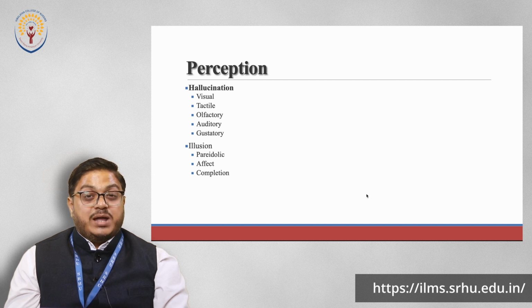So these are the two types of perceptual disturbances or perceptual disorders which we commonly encounter in patients, and these are known as hallucination and illusion. Okay, so we'll move on to the next component now.